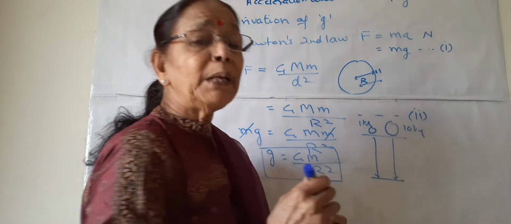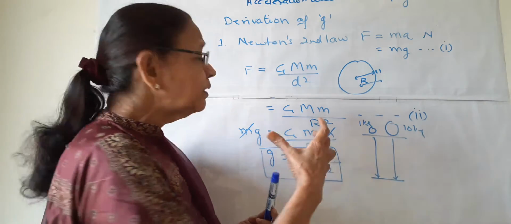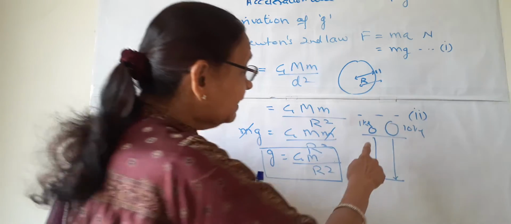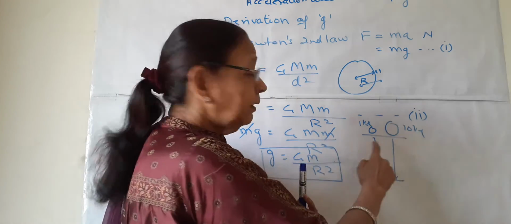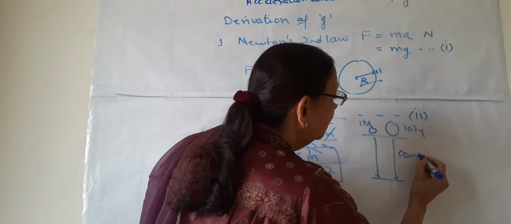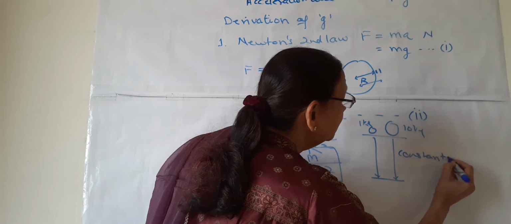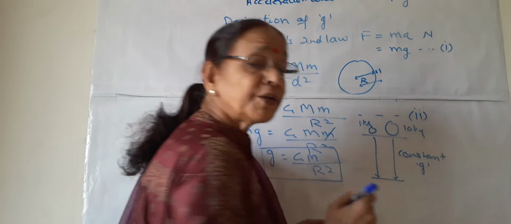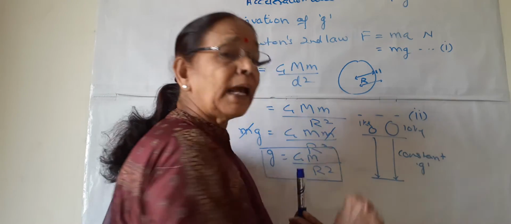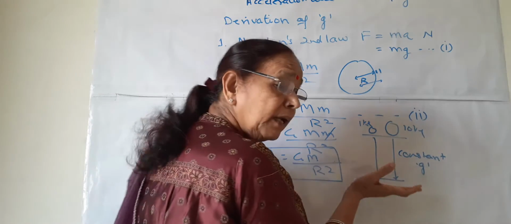We have done the experiment with a feather and a coin, and a feather and a stone. Both come together because the acceleration in both of these is constant, and this acceleration is small g, the acceleration due to earth. If the acceleration is constant, then the time taken by both of them will be equal.